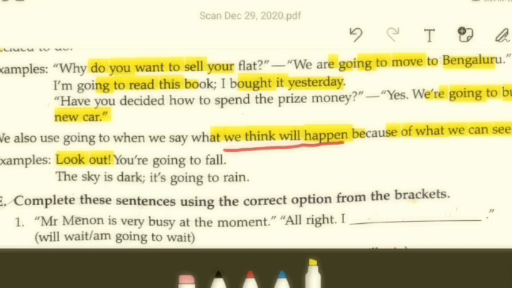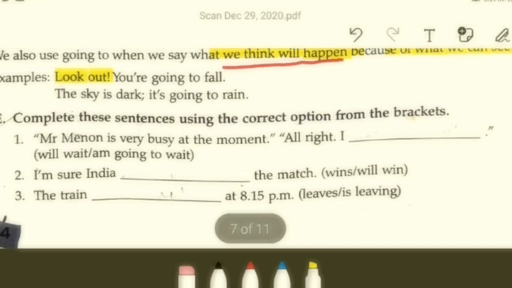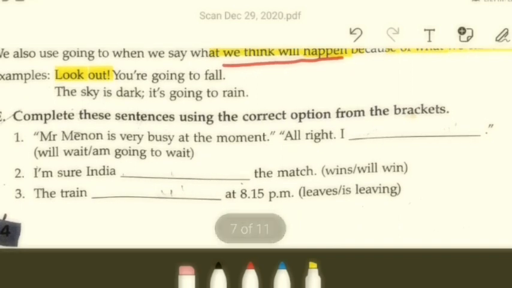So then there is this exercise here. Let's try to quickly look at what it is all about. It says complete these sentences using the correct option from the brackets. So there are two options, and out of those two options you are asked to choose one. Let me help you with one of those. You have to fill them in the blank.